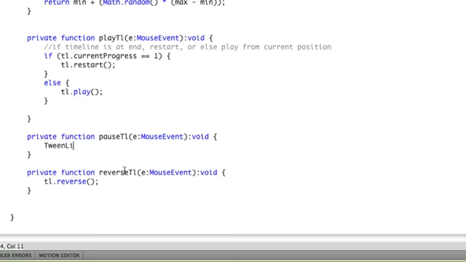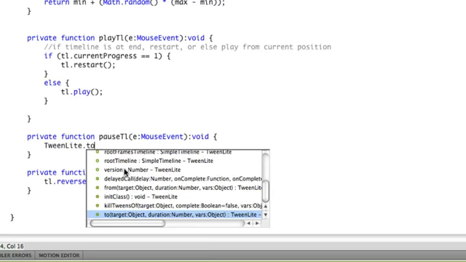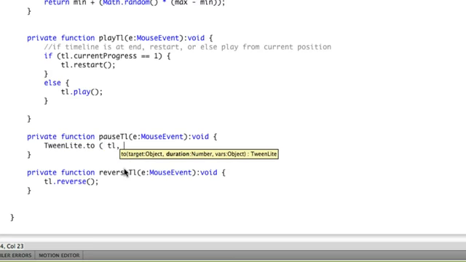So I'm just going to create a very simple tween. I'm going to say TweenLite.to, and the object I'm tweening is the timeline. I'm going to take 2 seconds, and the property I'm going to change is the time scale. Okay, we're not always tweening X, Y, and alpha properties of movie clips. You can tween any numeric property on any object. So I'm going to say, let's time scale down to 0. And by just doing that, I'm going to save.